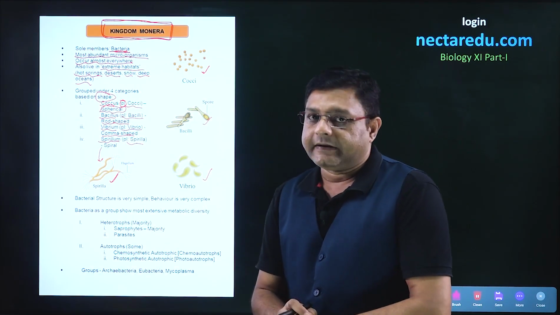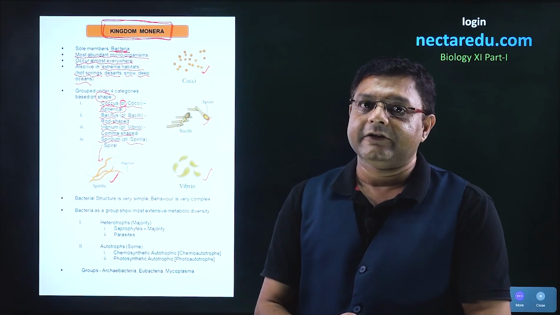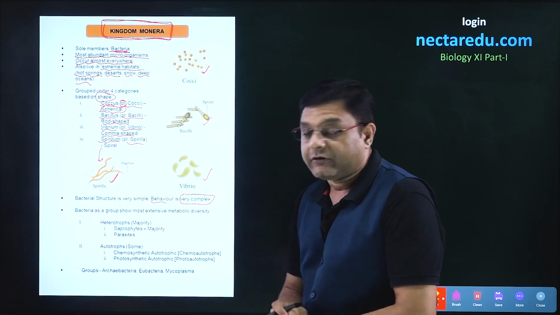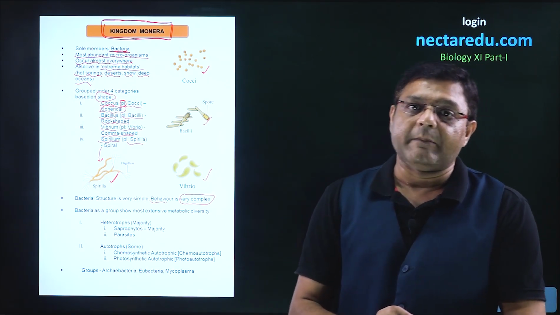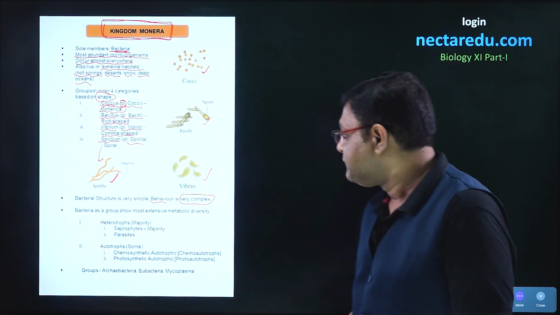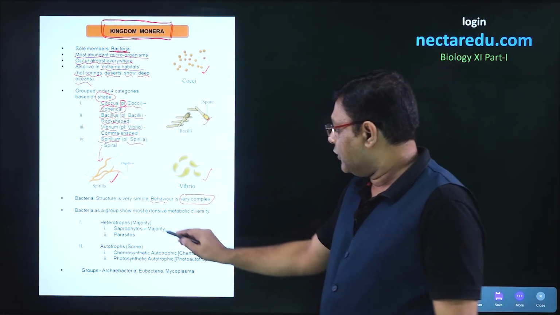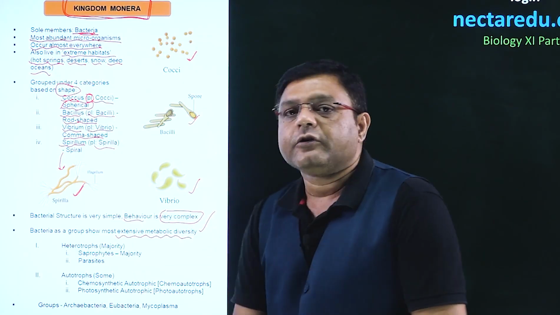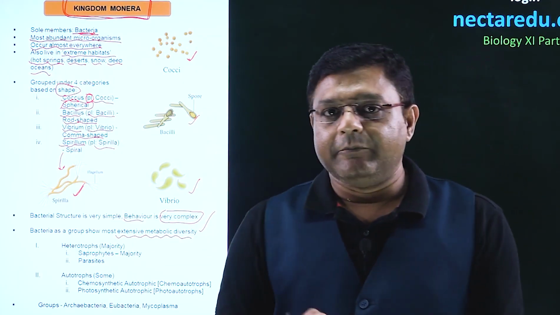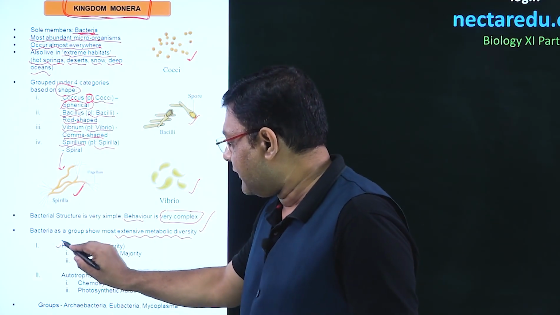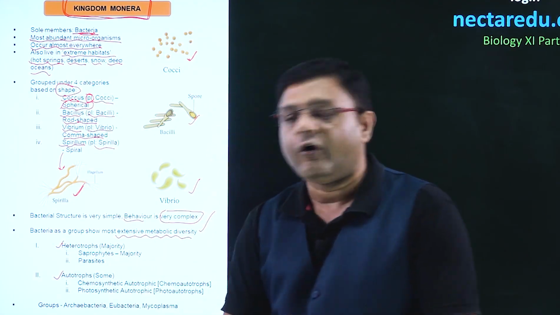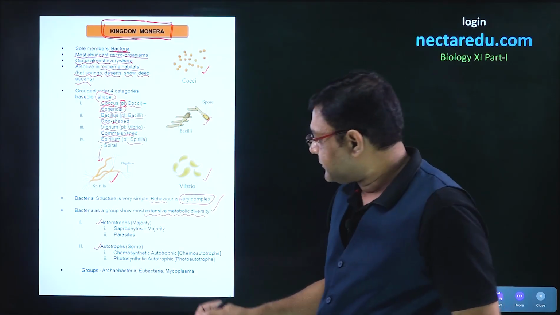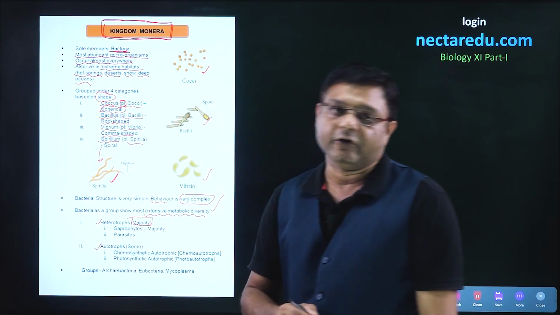Now, if we talk about the bacterial structure, the structure of bacteria is very simple, but if we talk of their behavior, then their behavior is very complex. And that is why, if we talk about the metabolic activity of bacteria, then bacteria as a group show the most extensive metabolic diversity. Broadly it can be of two types. Bacteria can be heterotrophs, and bacteria can as well be autotrophs. Heterotrophs are in majority.